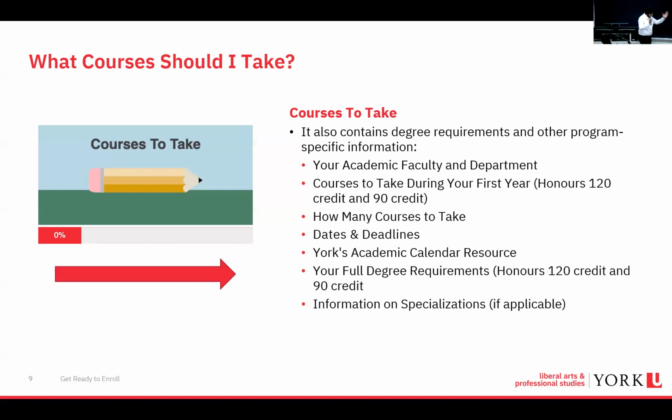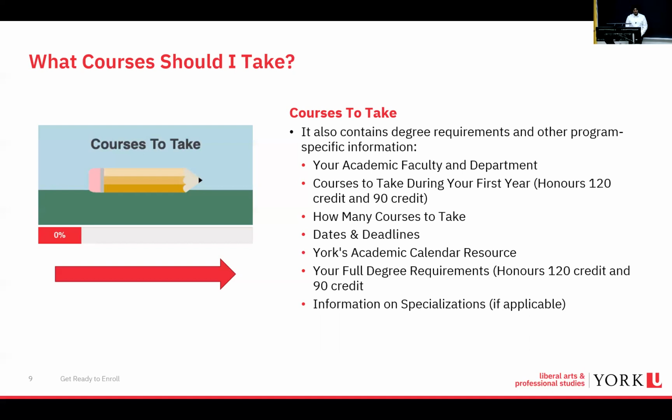This tool is awesome, because it literally provides you a snapshot of every single degree that LAPS has to offer, as well as the greater university, because you might be curious, you might want to transfer, you might want to move around. You're like, okay, what is psychology? What is anthropology? What is information technology? You click on the links for that specific program, and it'll be a very, very detailed guide about that degree. It'll give you information about every program that York University has.